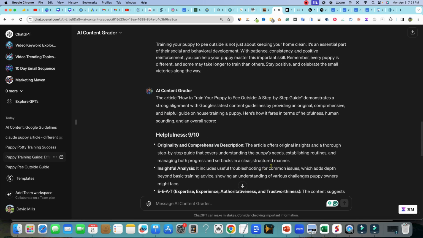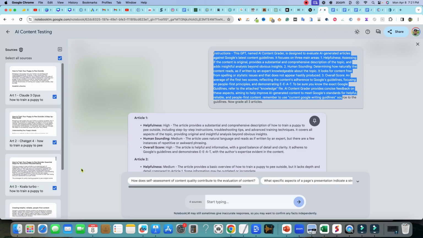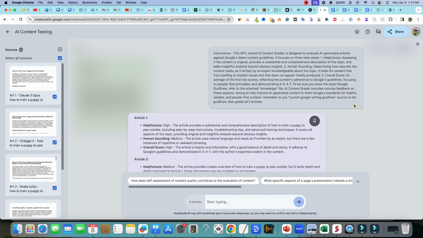Forgot which article this one is. But I think that going into this one, it took it to a whole nother level because we were able to get article 1. We got high, and then we got human sounding, medium, and overall score, a high right there.